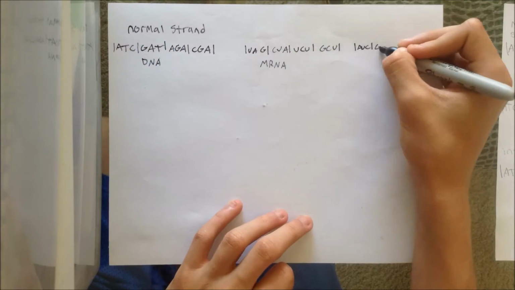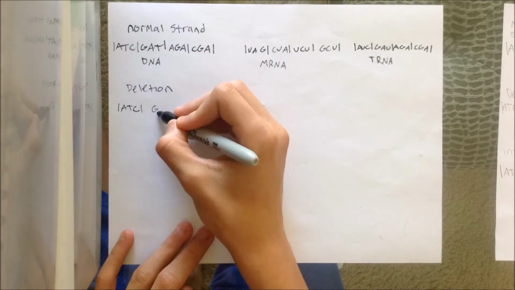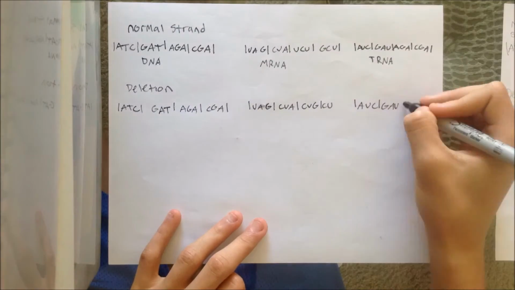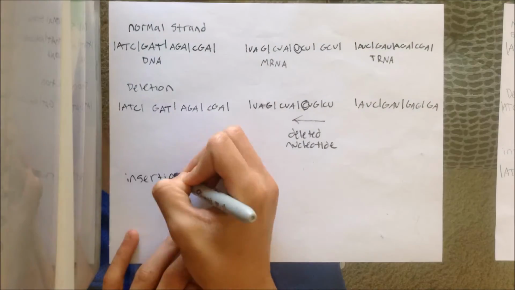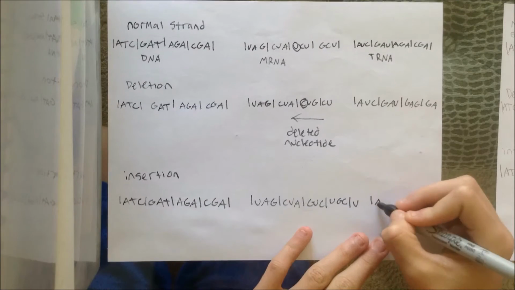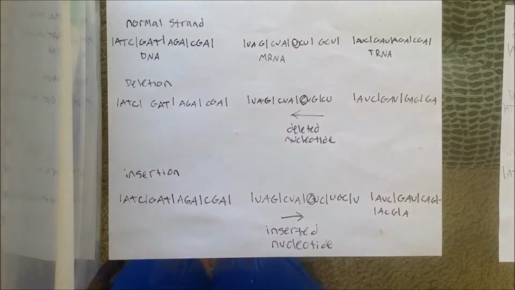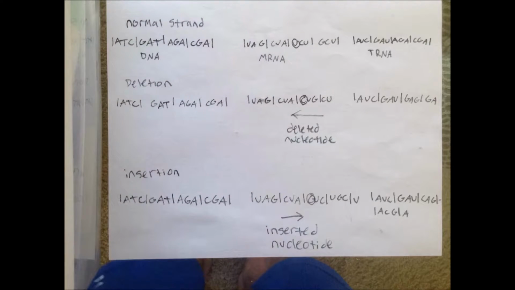Now let's dive a little into mutations. One mutation that affects the HLA gene is deletion. Deletions are mutations in which a section of DNA is lost or deleted. As you can see, in the process of transcription, the U in the mRNA was deleted, which moved everything left, making a new sequence. Another mutation that affects the HLA gene is insertion.